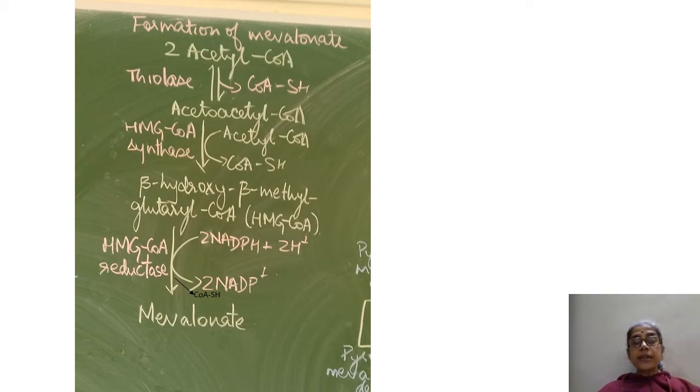Coenzyme A is released and beta-hydroxy beta-methyl glutaryl CoA is formed. This HMG-CoA is acted upon by the HMG-CoA reductase enzyme. It uses 2 NADPH plus 2 H plus as reducing equivalents, which are converted into 2 NADP plus, and coenzyme A is released, and in this reaction mevalonate is formed.